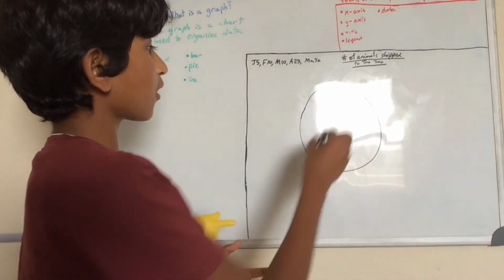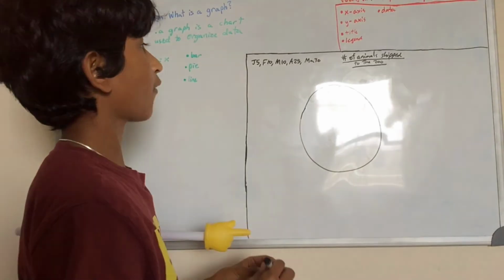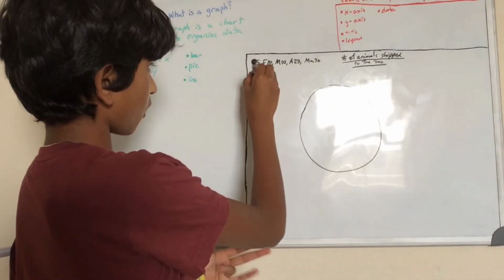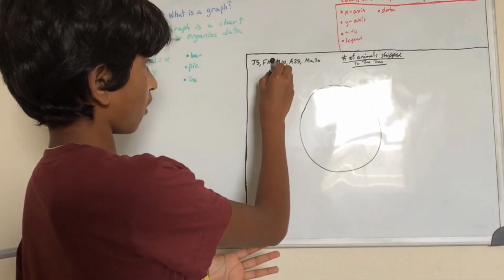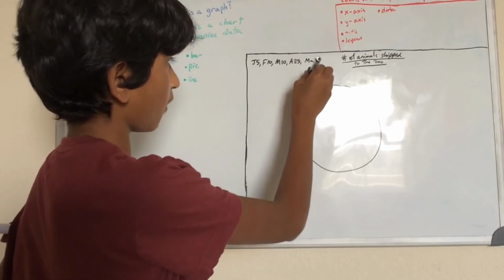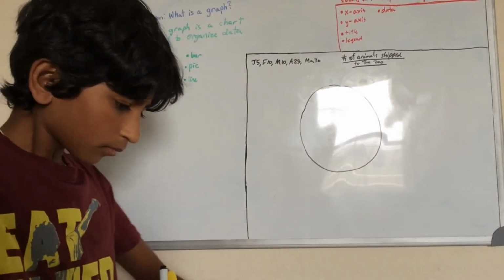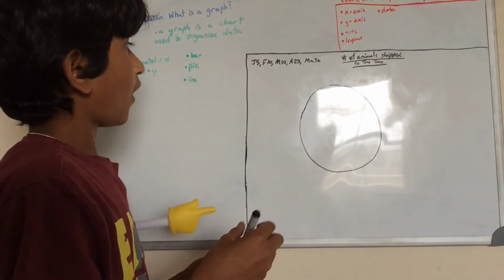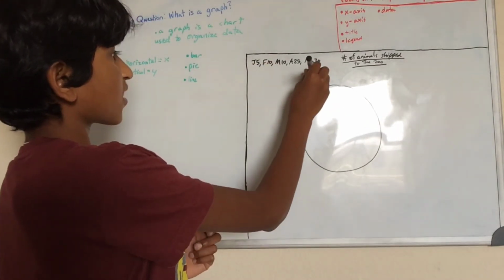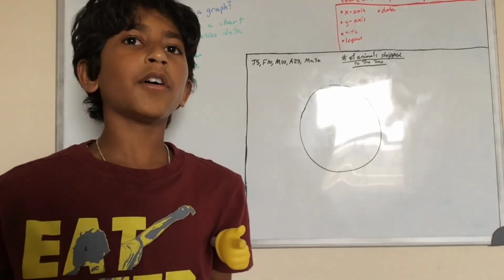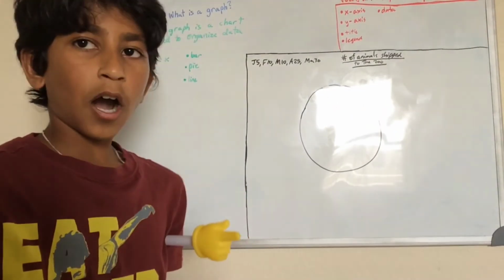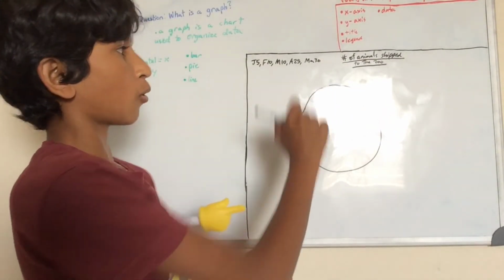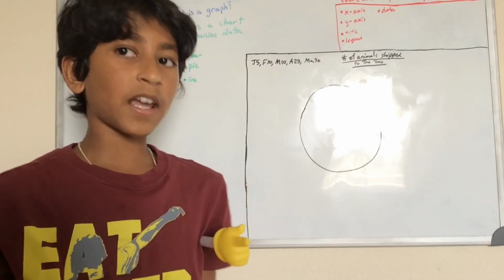Now let's turn this circle into a pie graph based on the data we have. January 5, February 10, March 10, April 25, and May 30. So how can we turn this? First we have to add all the numbers together. And I'll explain how to find percents later, so I'm just gonna fast forward through all the math stuff.